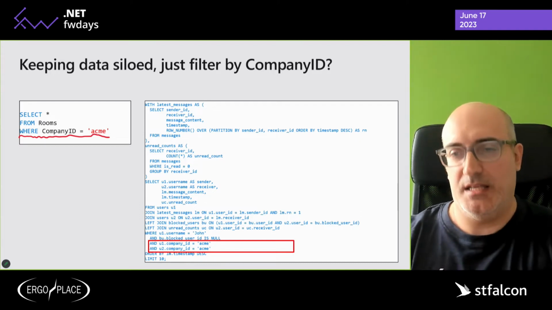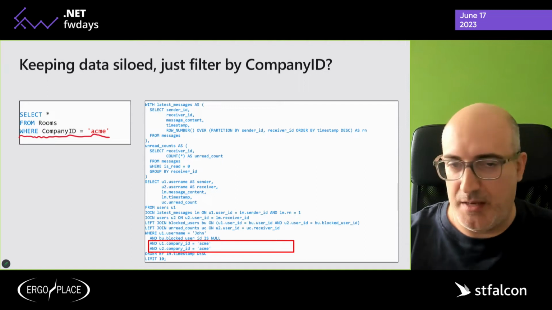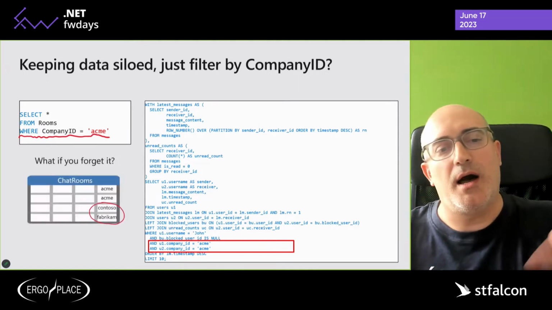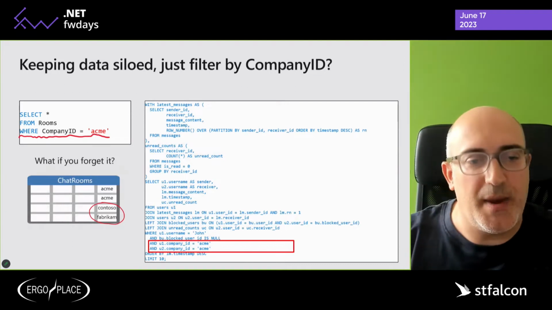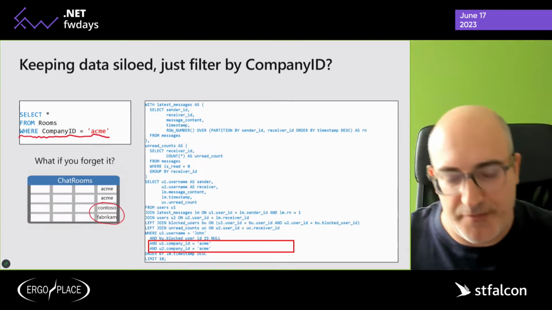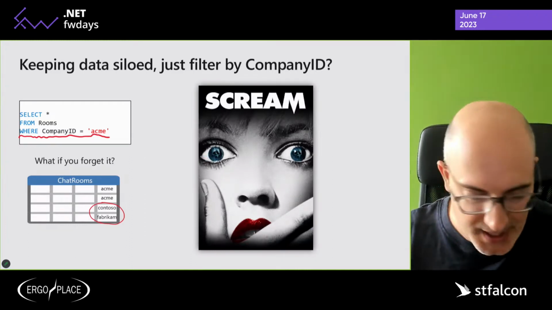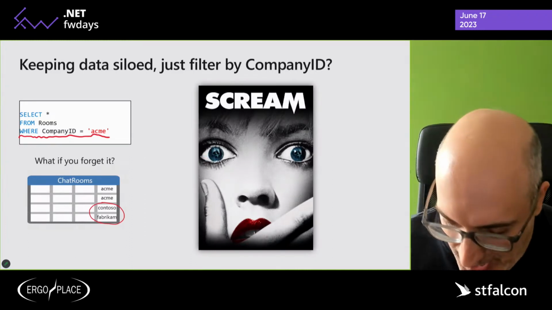It's very easy in this case to make a mistake, introduce a bug, and leak data that you don't want to. When that happens, your user from Acme sees data from Contoso and Fabrikam, and therefore your reputation is forever ruined. Your product has gone bust.